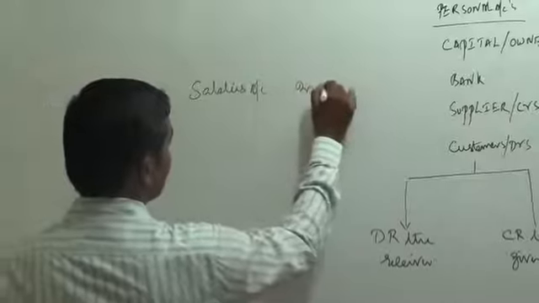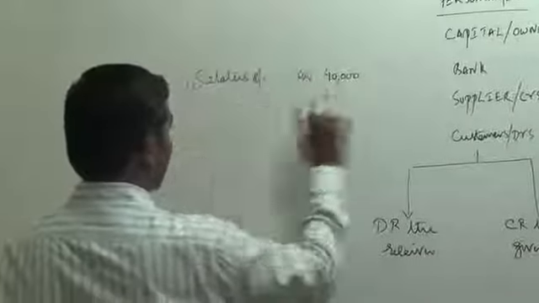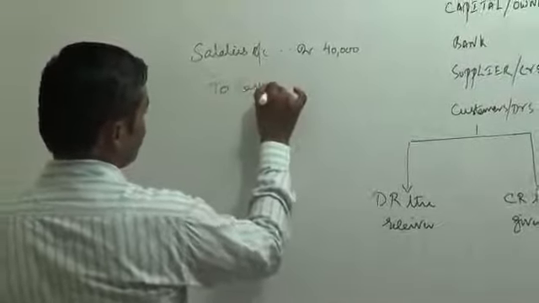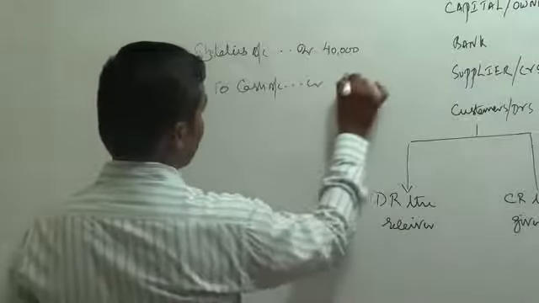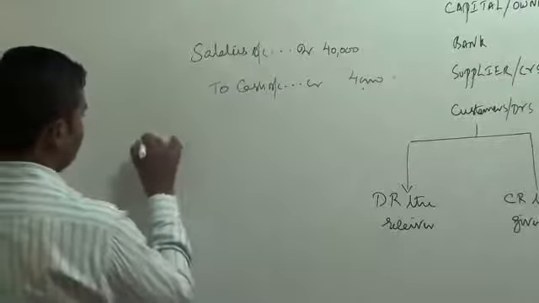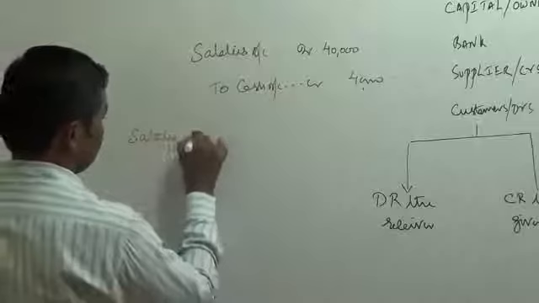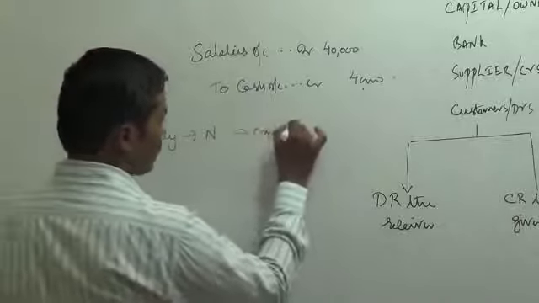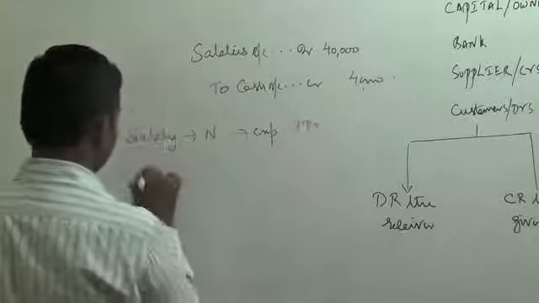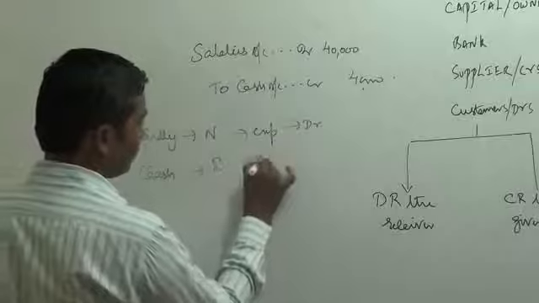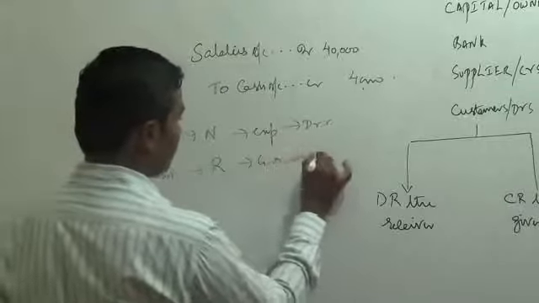Salaries account debtor 40,000. We have recorded the expense. And how is this expense paid? It is paid in cash. To cash account credit 40,000. Logic. Salary, nominal account, expenses, debit; cash, real account, going out, credit.